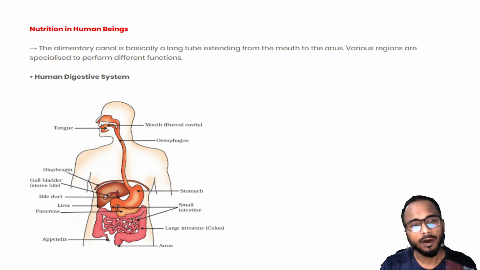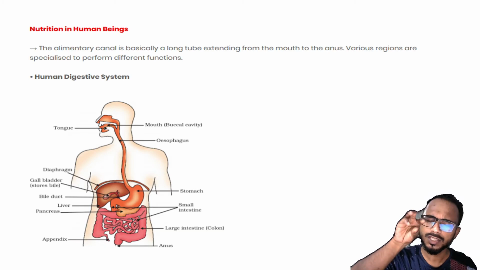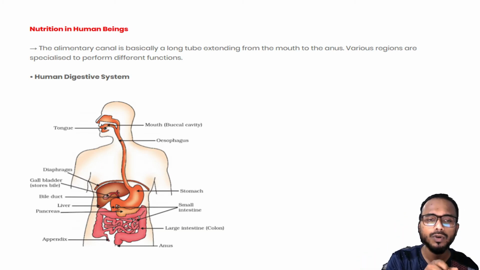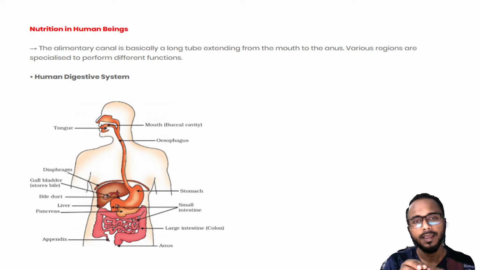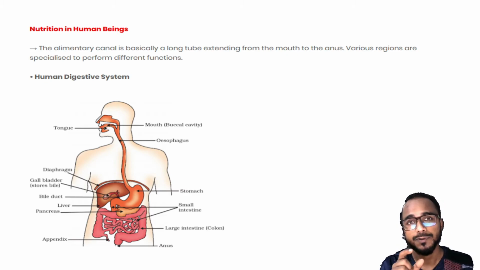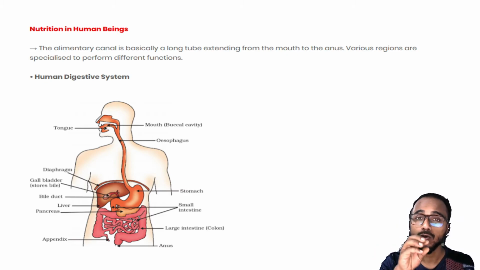After the food has passed through the stomach, it goes to the small intestine. As soon as the food reaches the small intestine, there is a signal passed. We have an organ called liver. We all know the liver produces a digestive juice called bile juice. The liver produces the bile juice and stores it in another organ called the gallbladder.